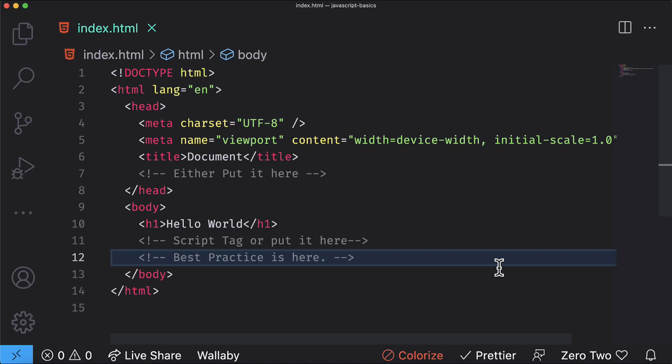The second reason is that the code you have between script elements has to talk to the elements on this website. For example, you want to show and hide some elements. So by putting this code at the end of the body section, you can confirm that the browser has rendered all the elements. In simple words, elements are displayed on the web page. Now, there are exceptions to this rule. Sometimes you are using third-party code which is necessary in the head section, but these are exceptions as I told you earlier. According to the best practice, you should add your JavaScript code at the end of the body section.